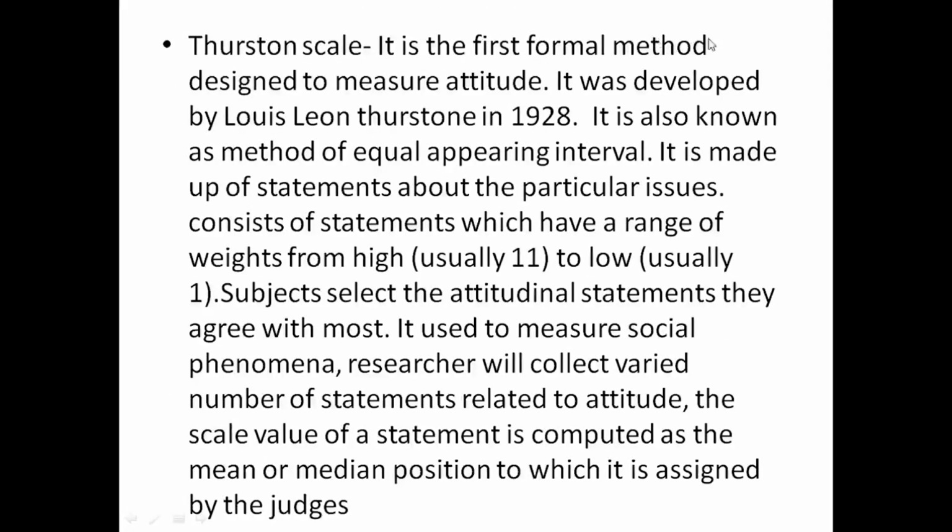Thurstone scale is the first formal method designed to measure attitude. It was developed by Louis Leon Thurstone in 1928, also known as the method of equal appearing intervals. It is made up of statements about a particular issue, consisting of statements which have a range of weights from high to low. Subjects select the attitudinal statements they agree with most. It is used to measure social phenomena. The researcher will collect a varied number of statements related to the attitude. The scale value of a statement is computed as the mean or median position to which it is assigned by the judges.